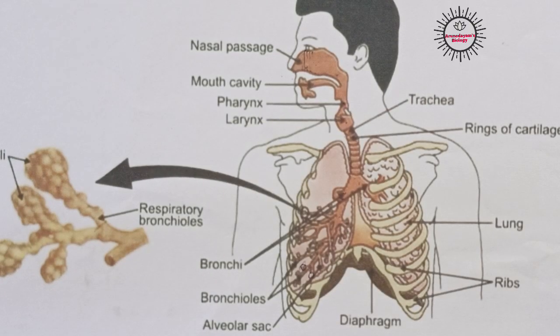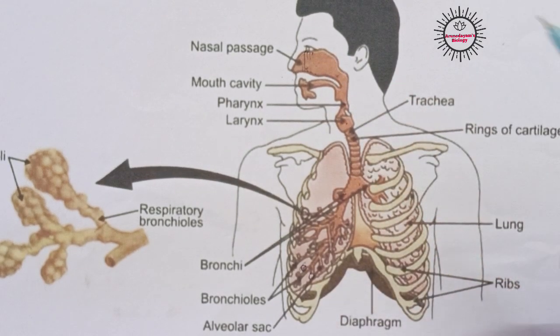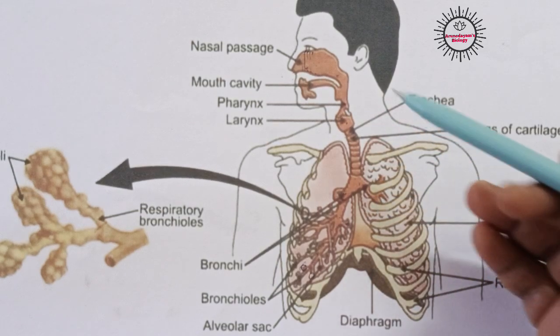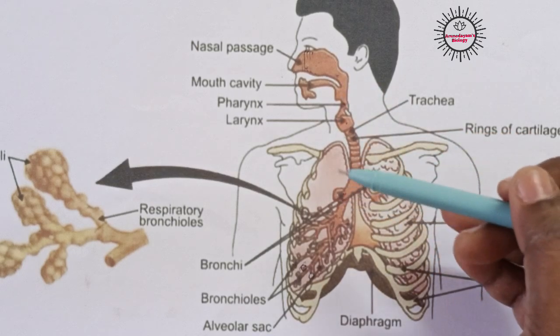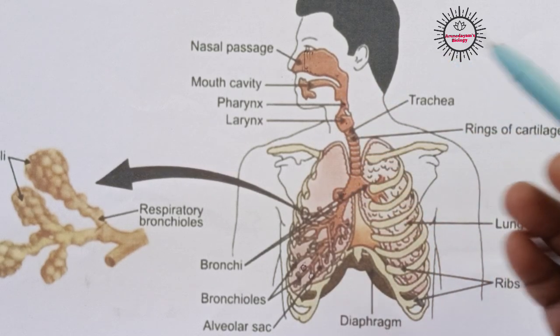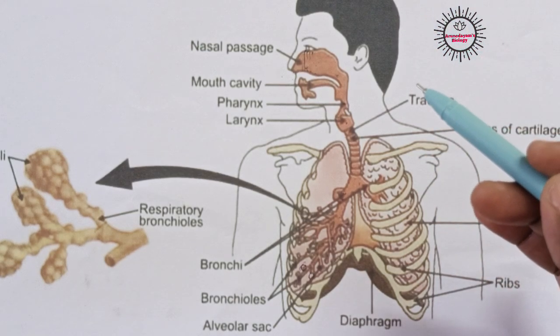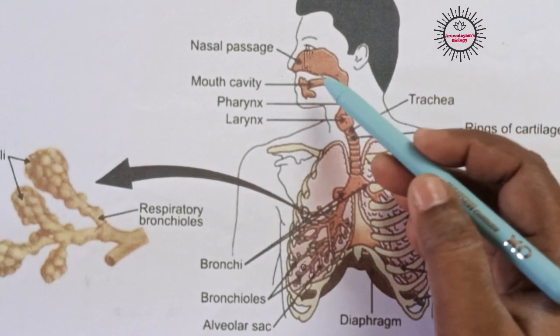Let us learn about the human respiratory system: how our respiratory system works and what structures are present in it. First of all, just like our digestive tract, the respiratory system is also present in the form of a tube in our body. That's why we call this the respiratory tract, just like the human digestive system. The digestive system in our body is also a long tube-like structure, that's why we call it the digestive tract. Likewise, here also the respiratory system is present in the form of a tube.